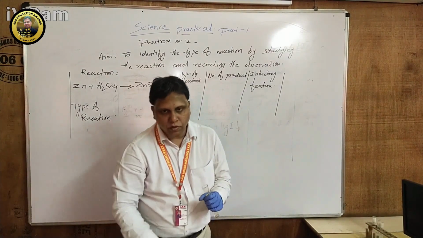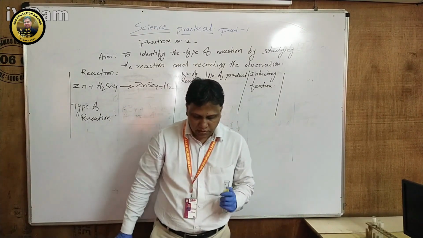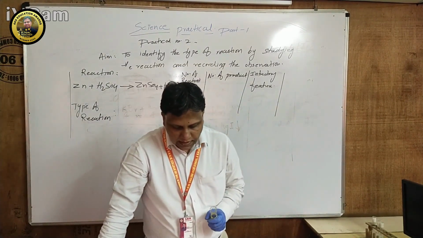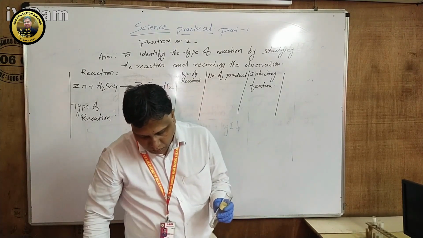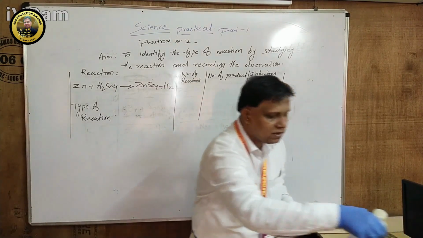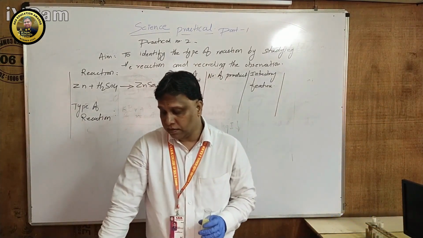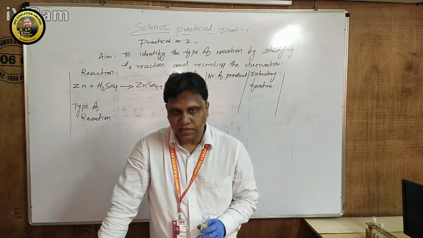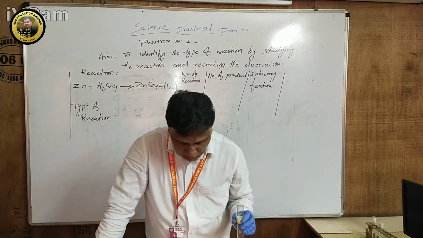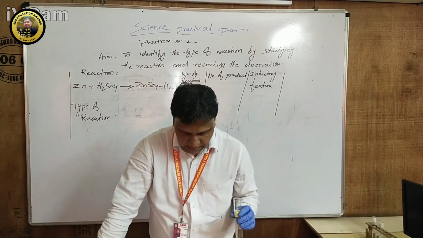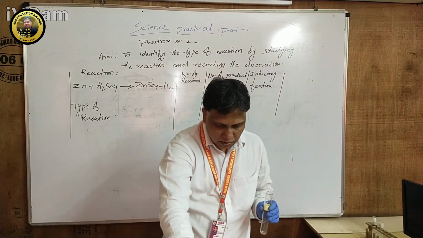Now in this reaction, what we have to do, students? If you see the table, we have to take some zinc dust in a test tube. हमको zinc dust लेना है test tube के अंदर, and we have to add, what do we have to add? Can anybody give me that answer please? What we have to add inside it? In zinc metal, everybody has a science journal, I think. So what should I add? Sulfuric acid? It is written, yes, very good. It is written dilute sulfuric acid. We have to add dilute sulfuric acid.